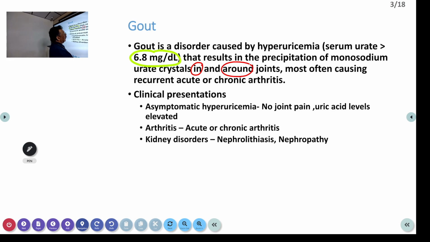Chronically, a patient can have first metatarsophalangeal joint involvement. So mild pain will be there. Suddenly it can accumulate. That is an acute exacerbation. So that is very important.